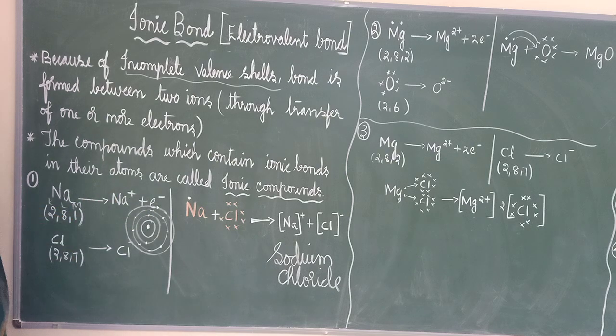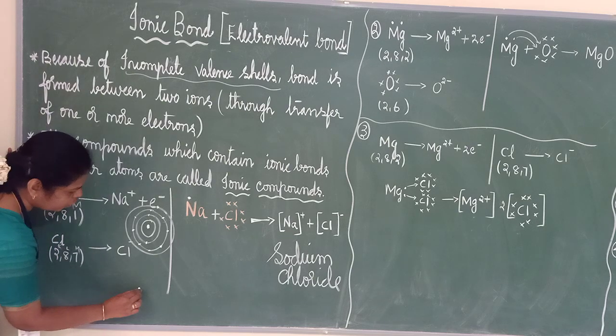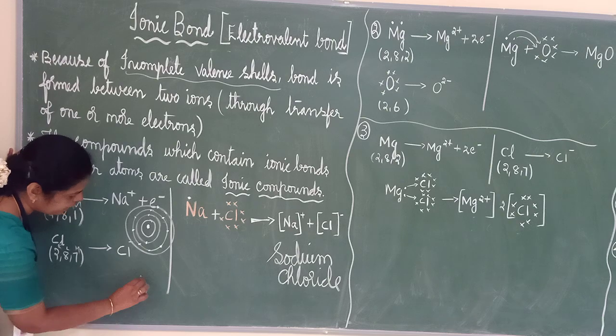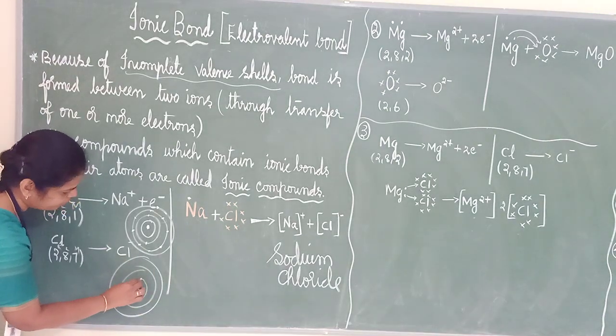That is the metal. The next, the non-metal we are going to take here, is chlorine. Chlorine's atomic number is what? Good, 17. We will split it as 2, 8, 7. In K shell it will be 2, in L shell 8, and in M shell 7.